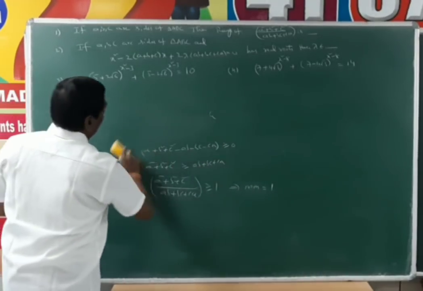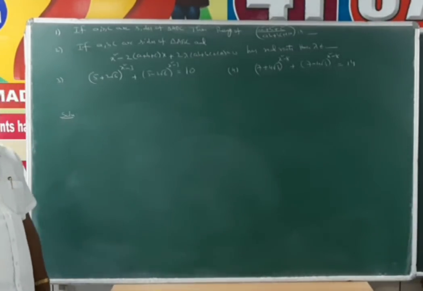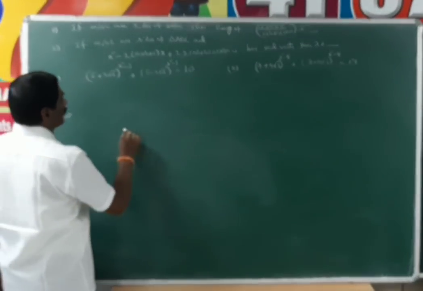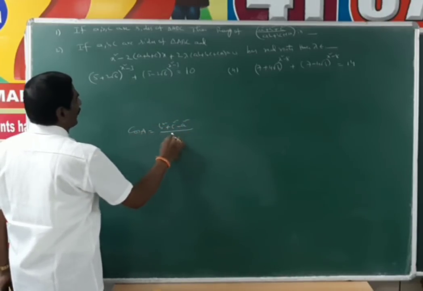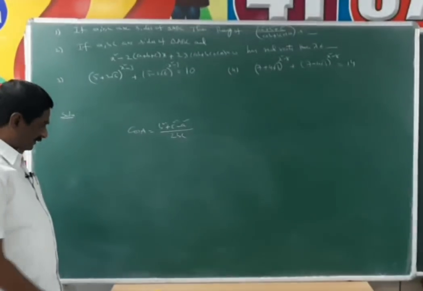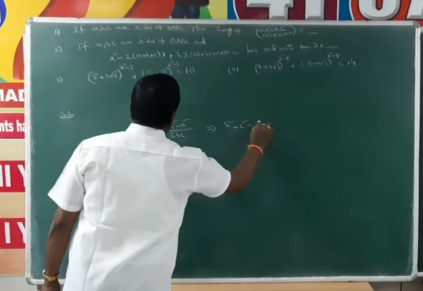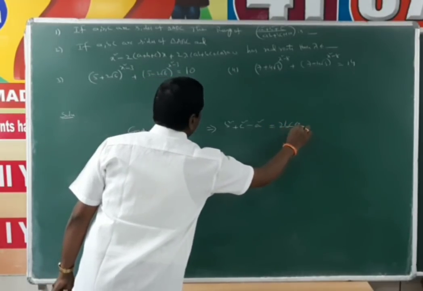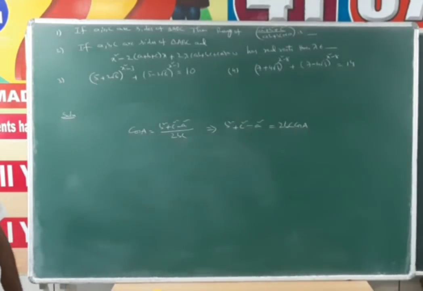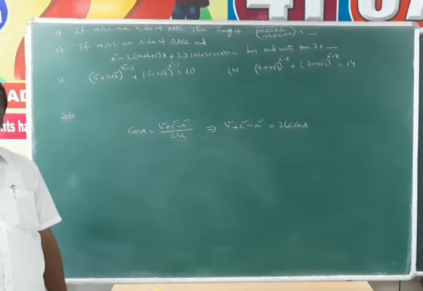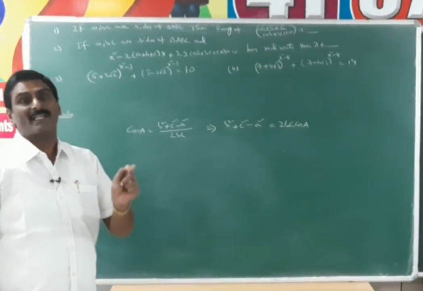For getting the maximum value, we use the cosine rule. In triangle ABC, by using the cosine rule, cos A is equal to (b square plus c square minus a square) by 2bc. That means b square plus c square minus a square is equal to 2bc cos A. We know that the range of cos A is minus 1 to 1.